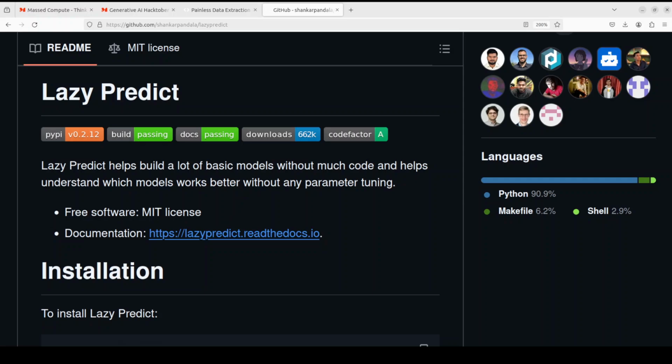It is always good to see the projects which enable you to learn a bit more about the intricacies of all of these AI models. Lazy Predict is one such tool which not only helps you build a lot of basic models and see how they perform and evaluate them, but in my opinion, it also enables you to learn a bit more about classification and regression issues in AI models. When we say classification and regression, classification deals with categories while regression deals with numbers.